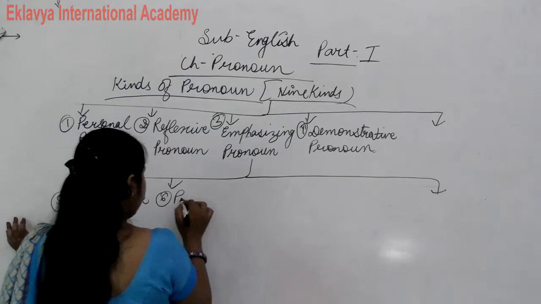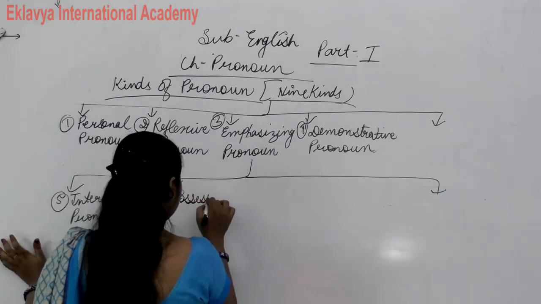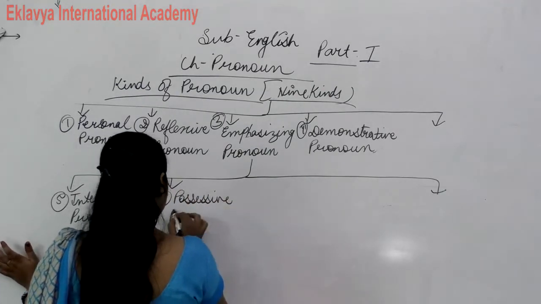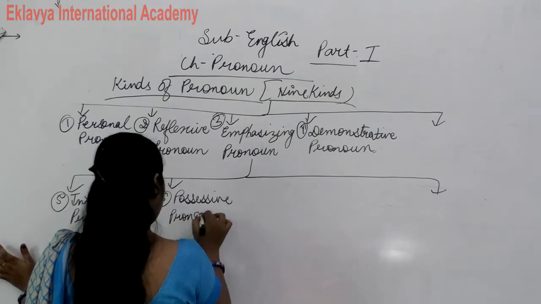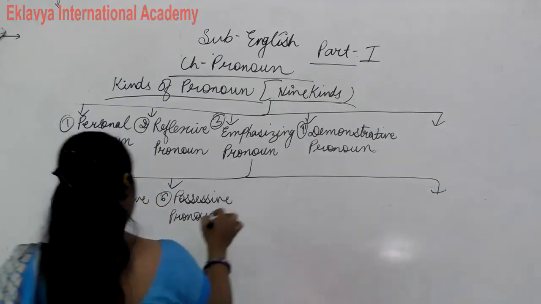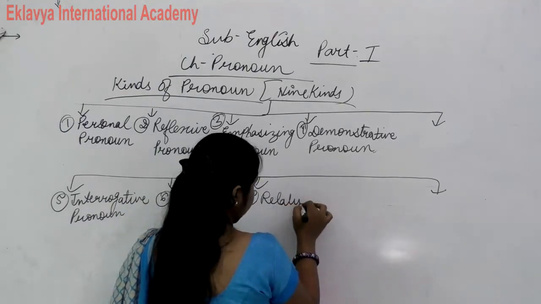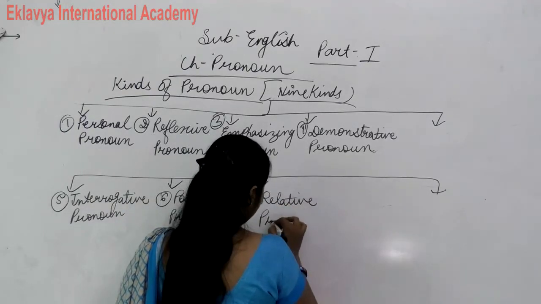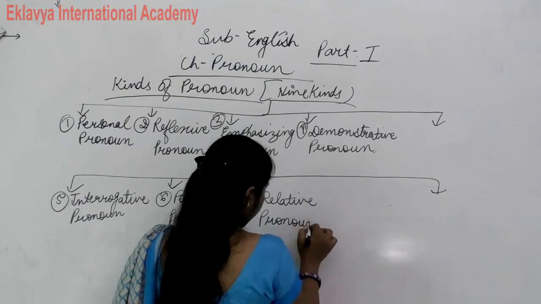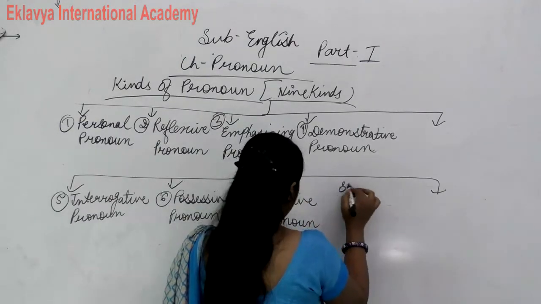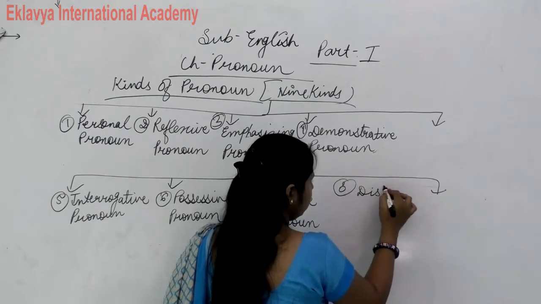Sixth is possessive pronoun. Seventh is relative pronoun. Eighth is distributive pronoun.